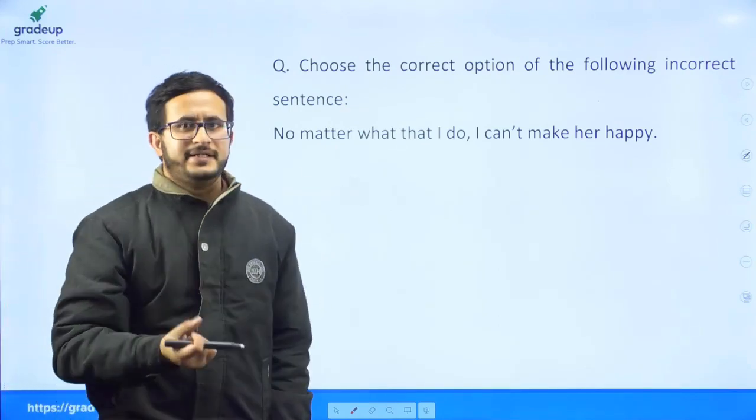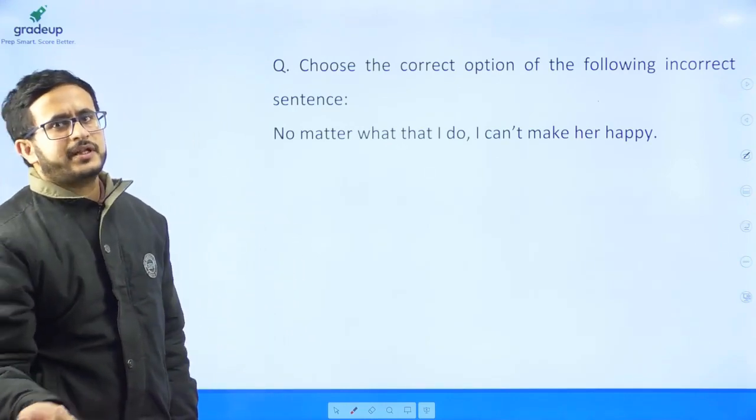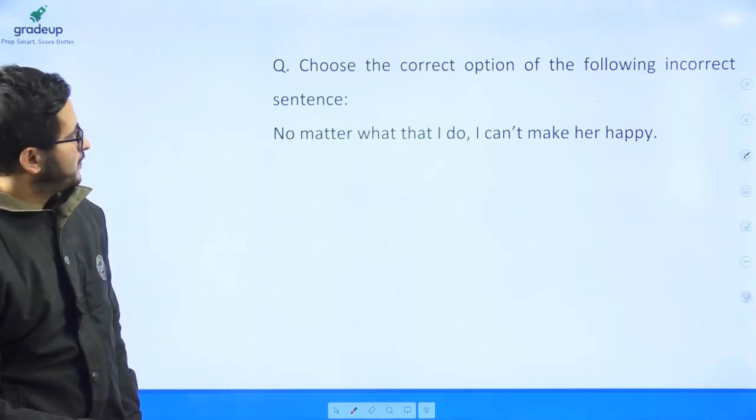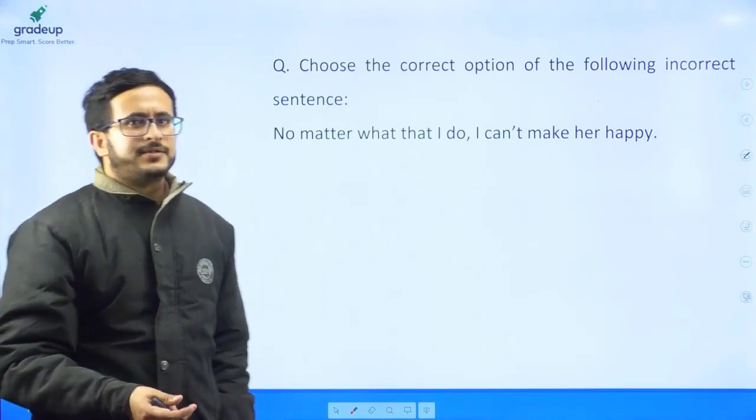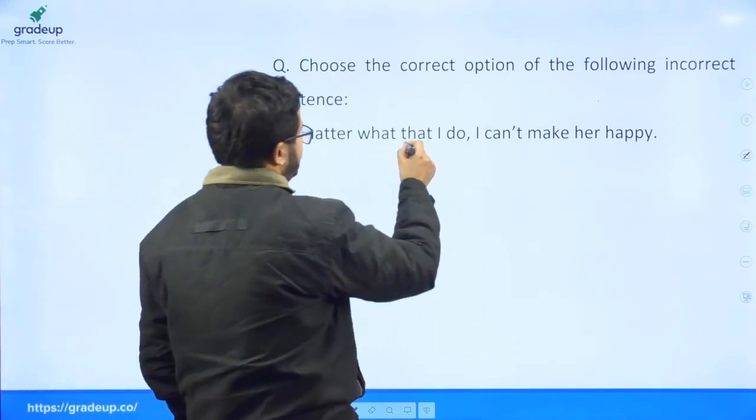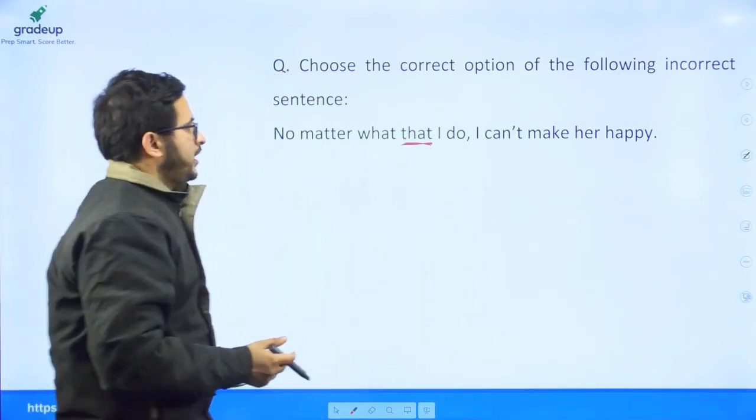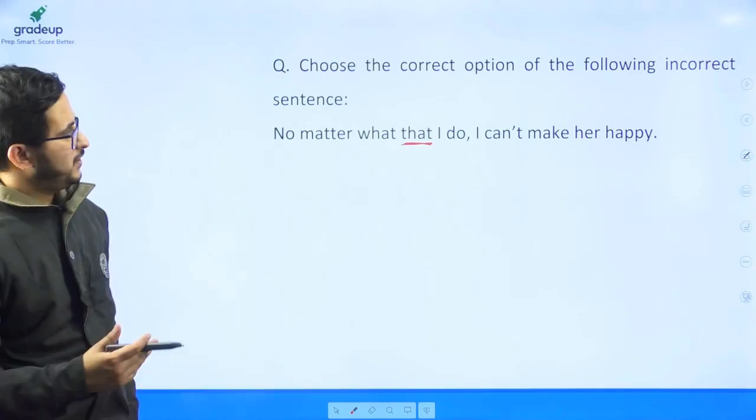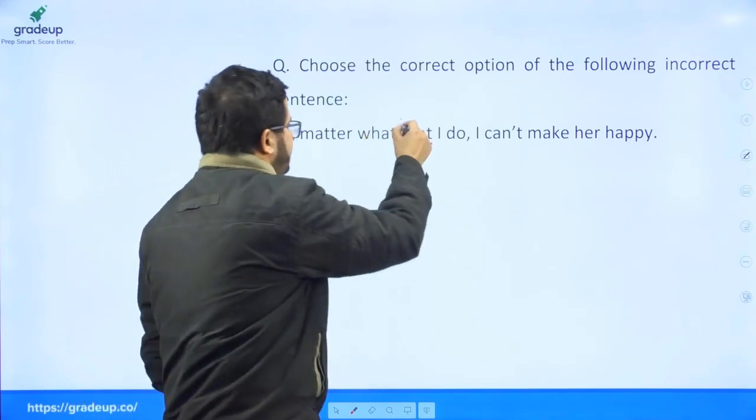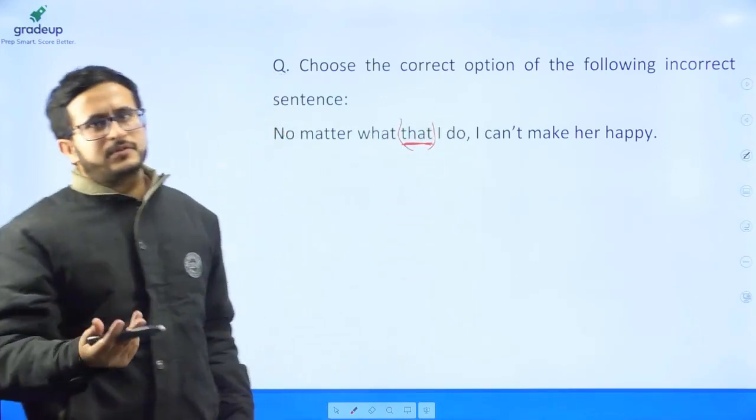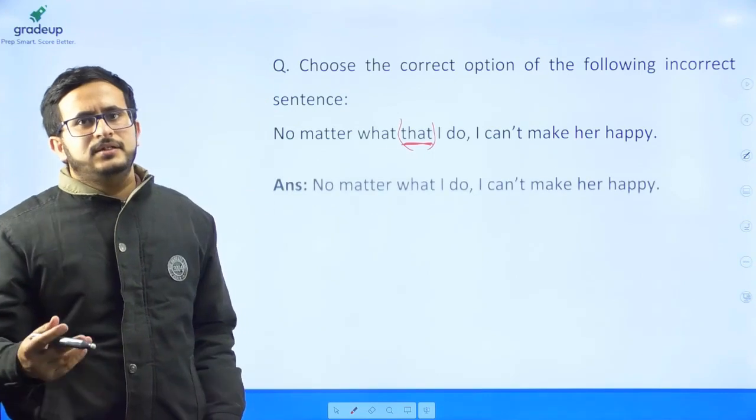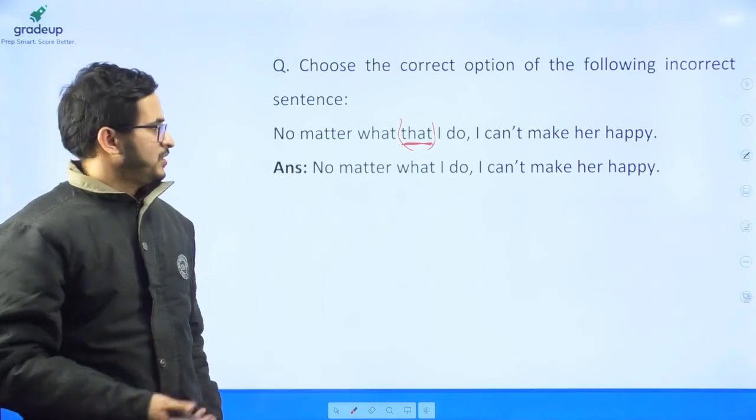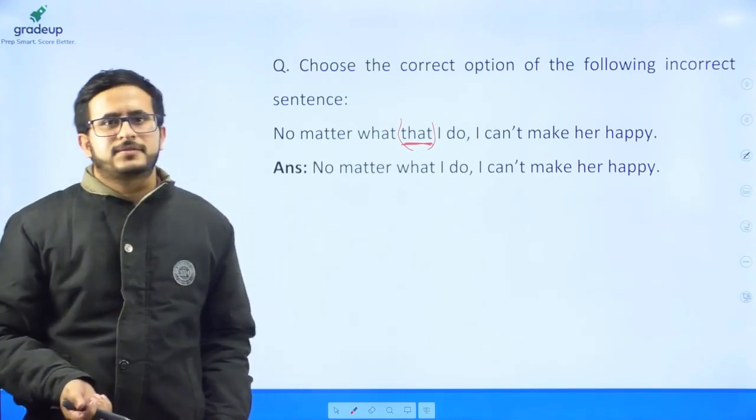Now an incorrect sentence was given and one had to correct it. "No matter what that I do, I can't make her happy." So in this case, "that" is redundant. "No matter what" is sufficient by itself, so we have to remove "that" and the sentence would be: "No matter what I do, I can't make her happy." So this was the right answer to this question.